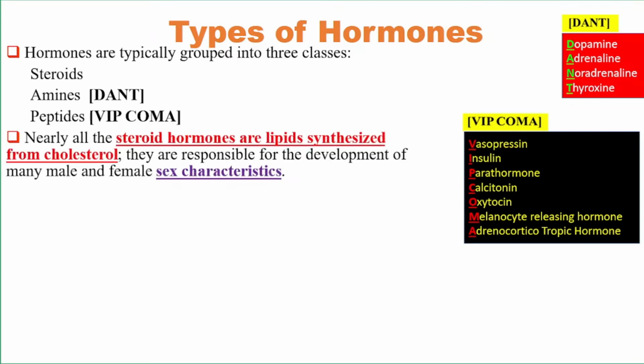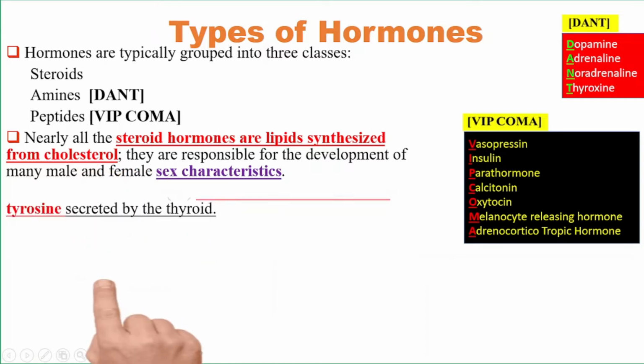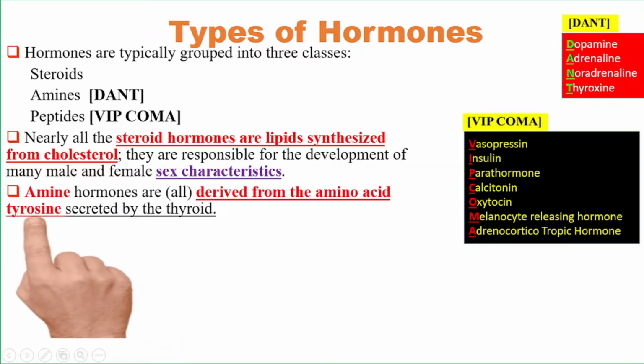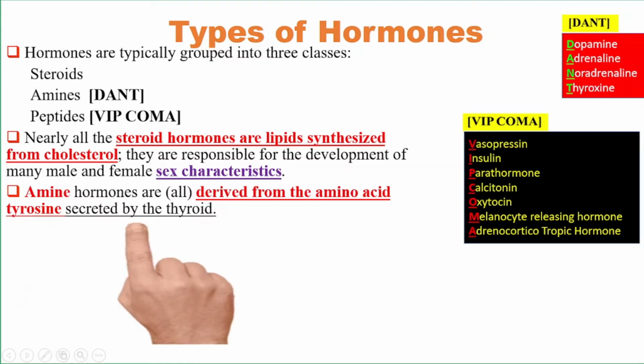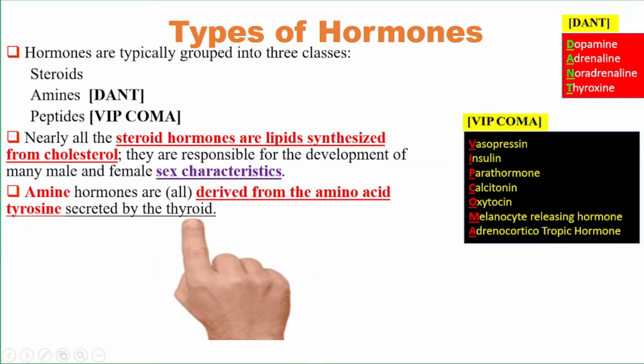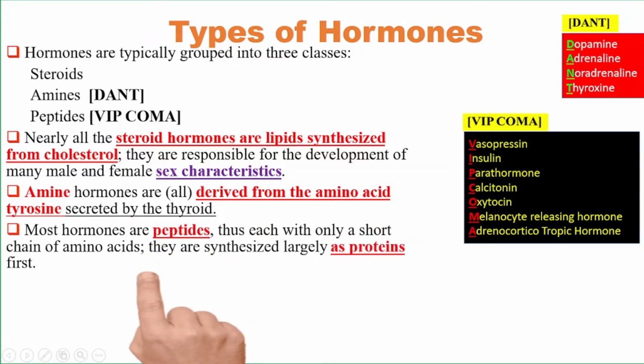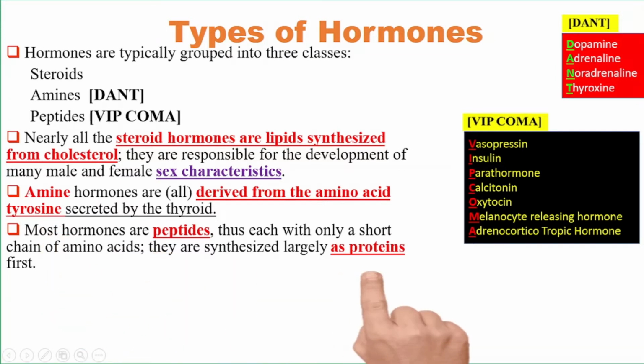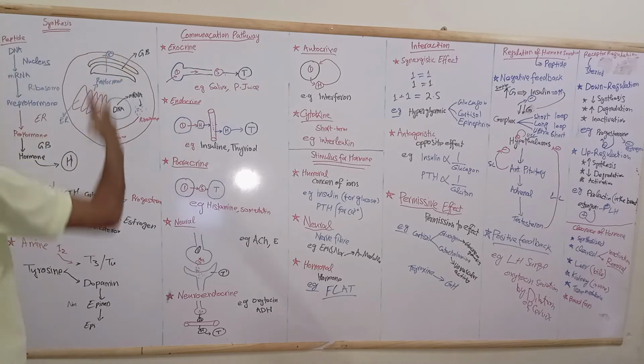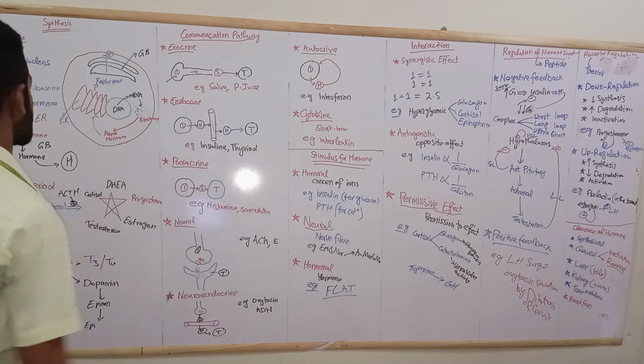Now let's discuss the synthesis. The steroid hormones are synthesized from cholesterol, and the amine hormones are derived from the tyrosine amino acid that is secreted by the thyroid gland. So most hormones which are peptide in nature are only a short chain of amino acids. They are synthesized first as a protein, which is the pre-pro hormone. Let's discuss the hormonal synthesis with the help of this illustration.